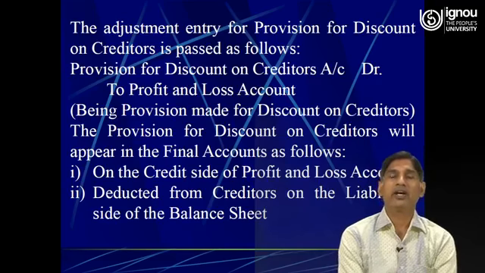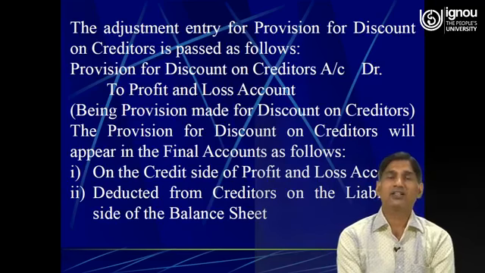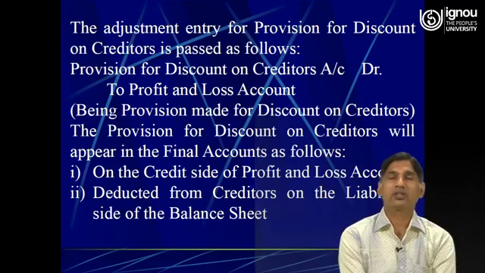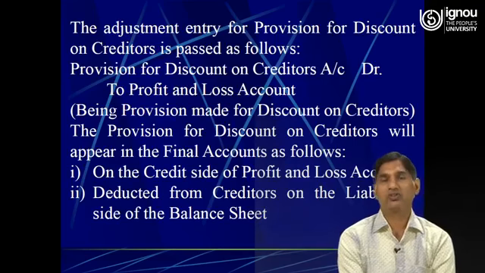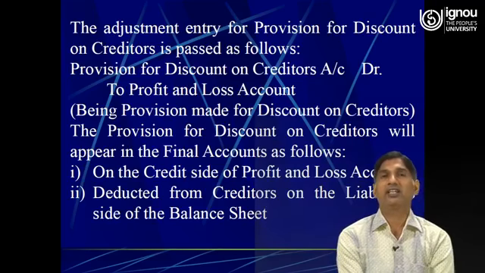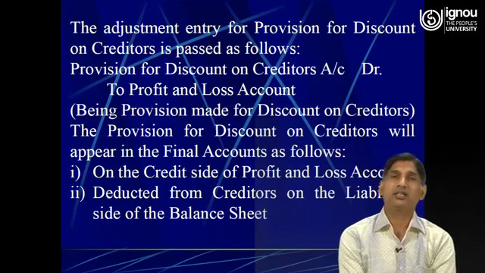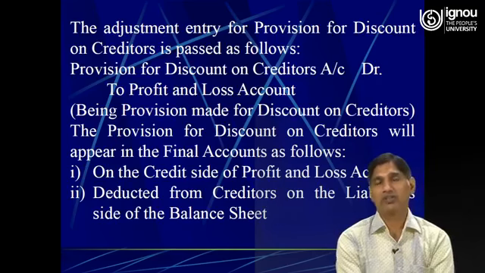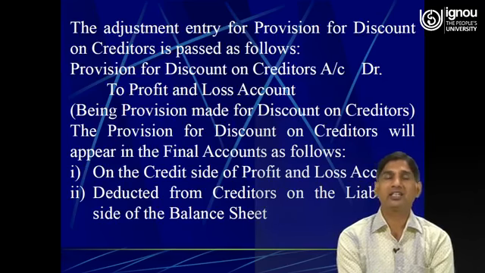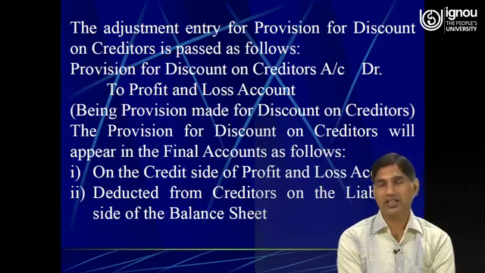So here why did we credit the profit and loss account? Because the cash discount on account of provision for discount on creditors is an income for the business, and when there is any income, the income is transferred to the profit and loss account, and in such a case the profit and loss account is credited.